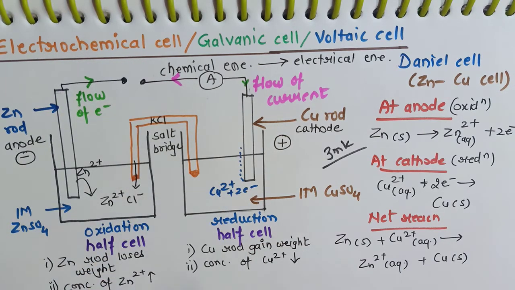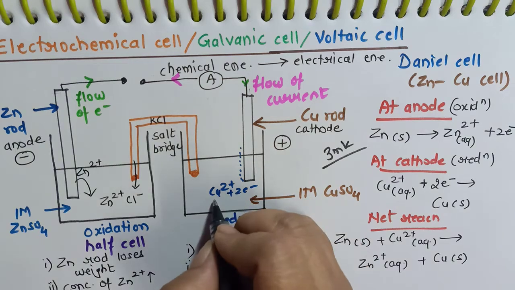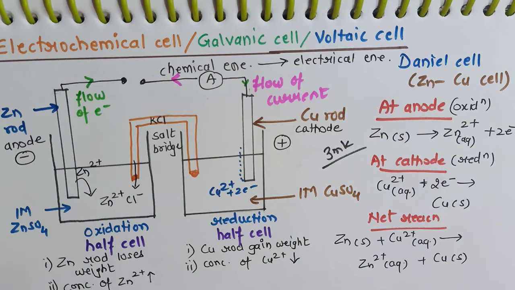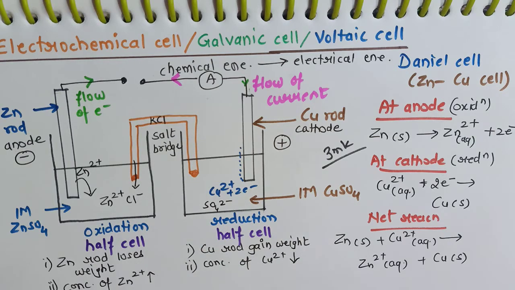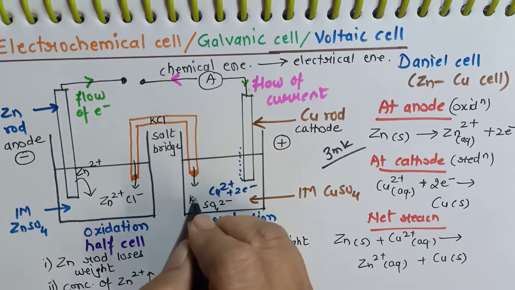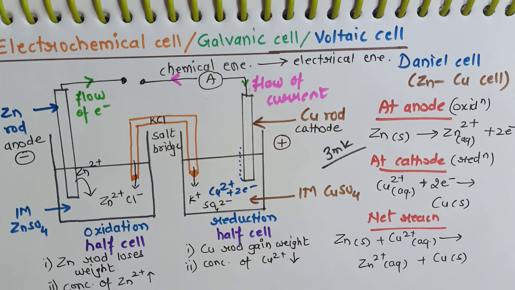It will come into this electrolyte and will neutralize this extra zinc cation. On the other hand, from here the copper ion concentration is decreasing. So sulfate ion is in excess in the electrolyte now. So potassium cation from the salt bridge will enter into the electrolyte through this cotton plug and will help us to neutralize the sulfate ion.